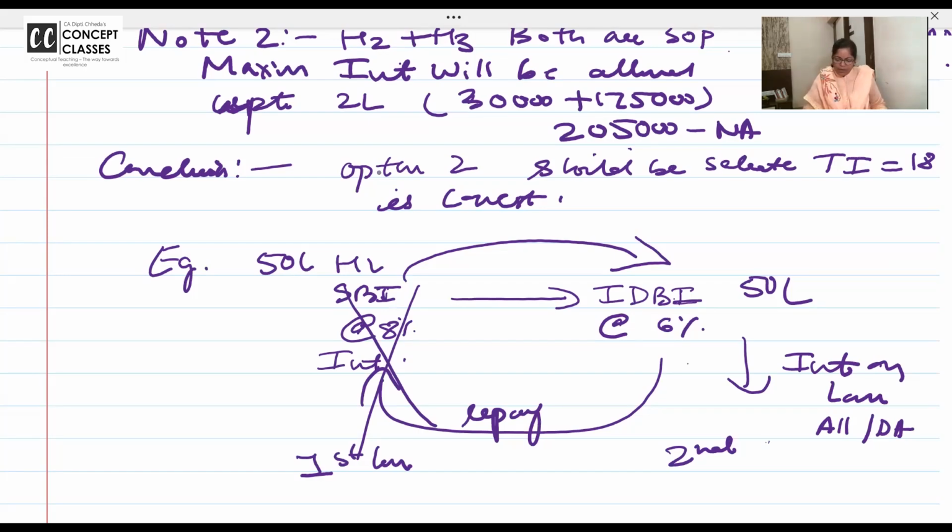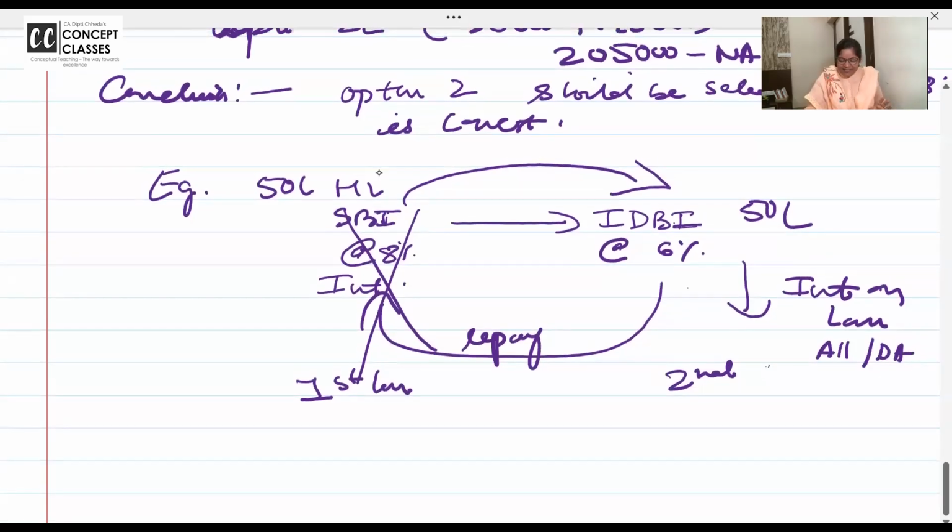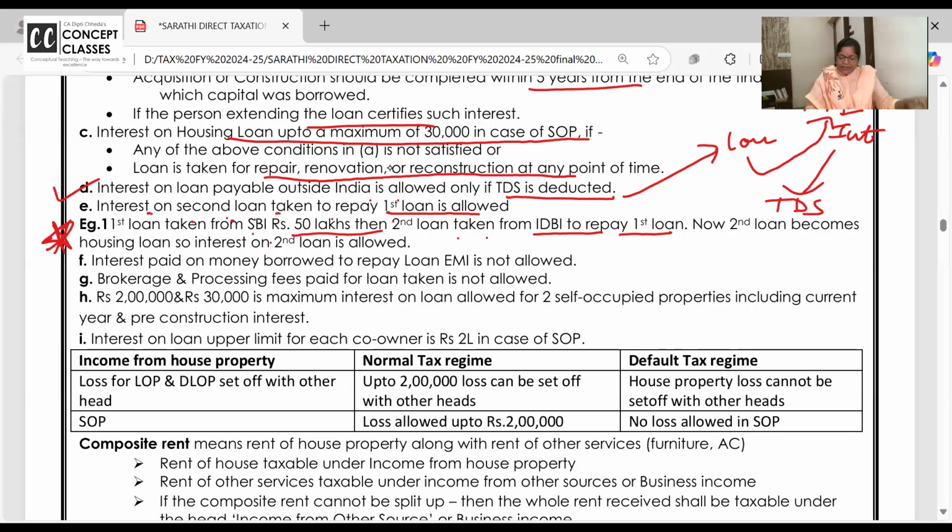Clear? I know it's very clear now, because when I don't explain like this and directly work out the problem, you say, ma'am, the second loan has taken the first loan's place, not clear. Now you are clear with the concept, you apply it and solve the next question, it will be very clear. So one thing we have understood from our material: interest on a second loan taken from IDBI to repay the first loan. Is the second loan interest allowed? Yes, because it has stepped into the shoes of the first loan now.